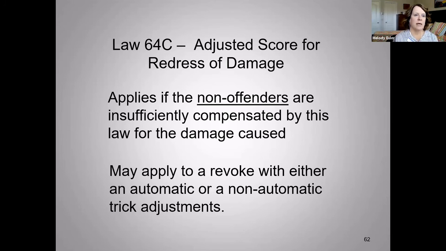And so they may speak up and say, well, no, it doesn't get us back to even, because if she had followed to that diamond the first time, then I would have been able to cash 5 more tricks and I would have gotten back more than one. I'd have gotten 4. And so those are the times when we would redress damage and award even more tricks back to the non-offenders.